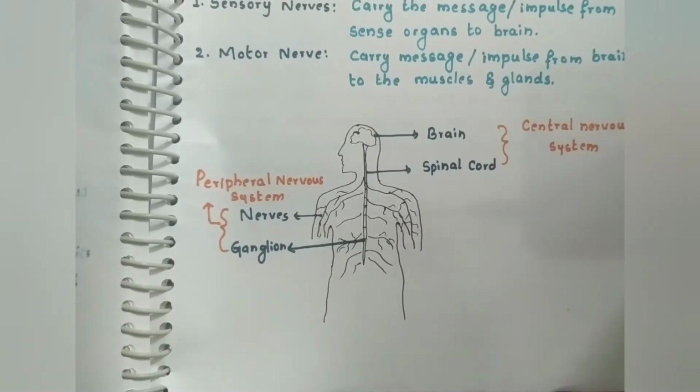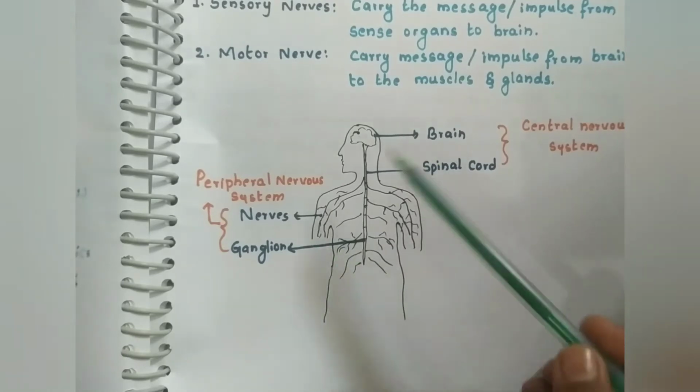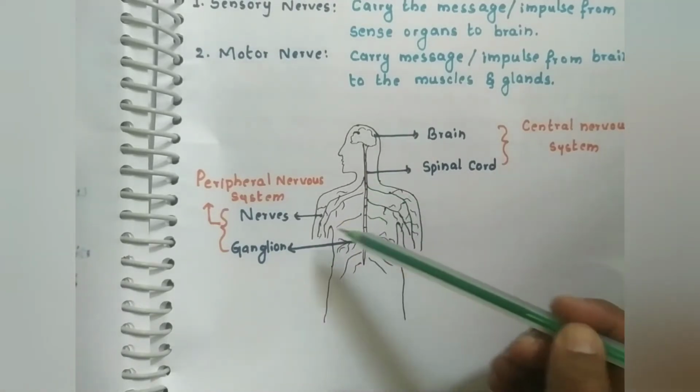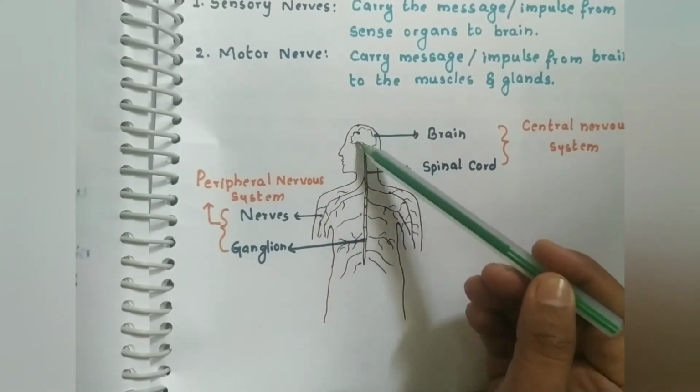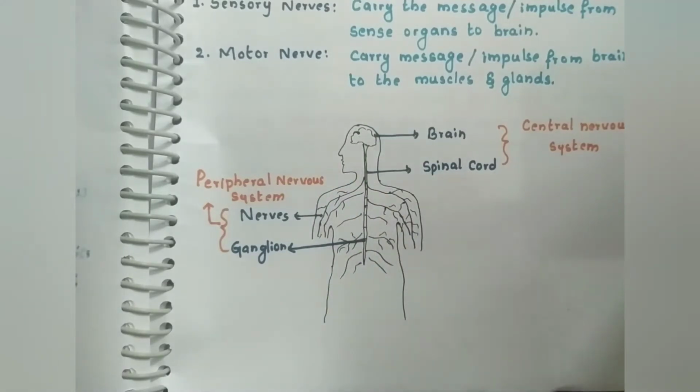If it is delayed, if it has to reach the brain and come again to the muscle, it will be a delayed process. By that time your hand would be half burnt. That's why there is a quick alternative for this system, that is called reflex action. In the reflex action, you will see that only the spinal cord and the nerves are involved. No involvement of the brain is seen in reflex actions.